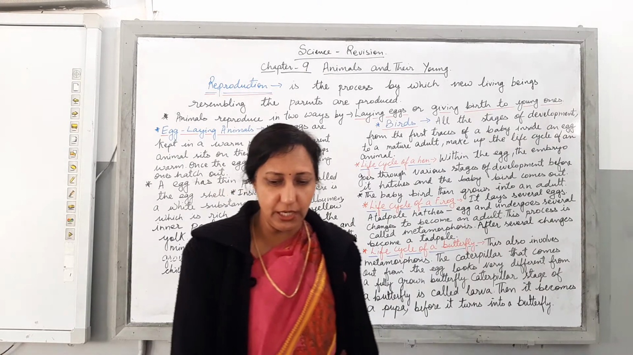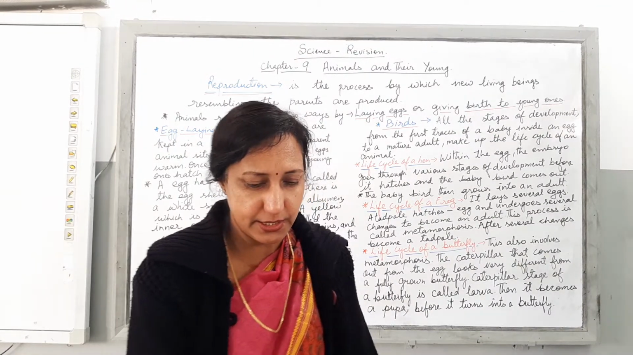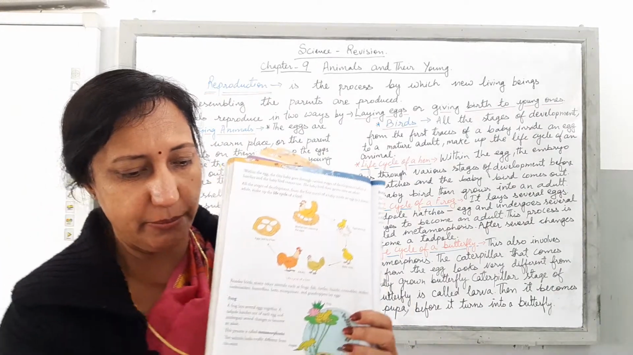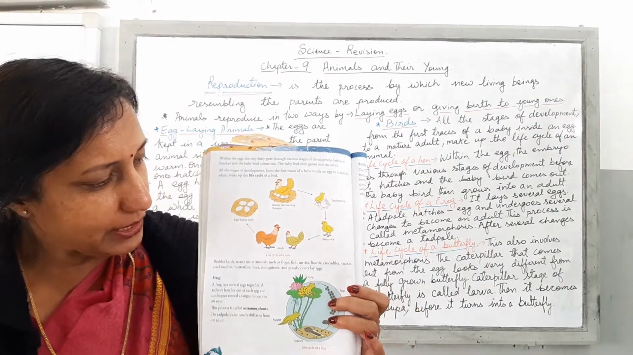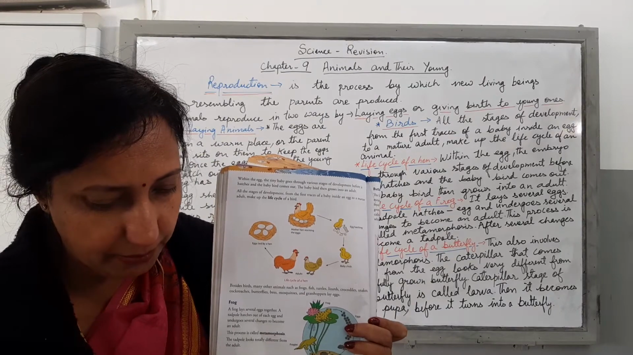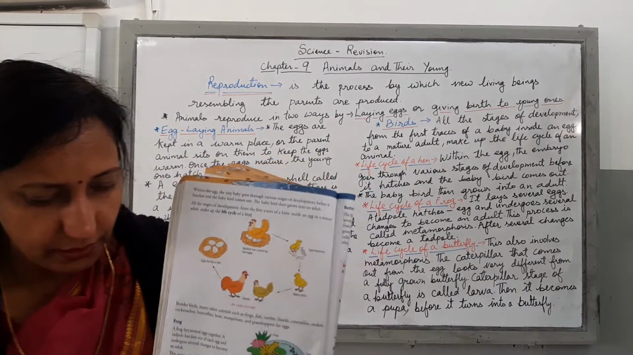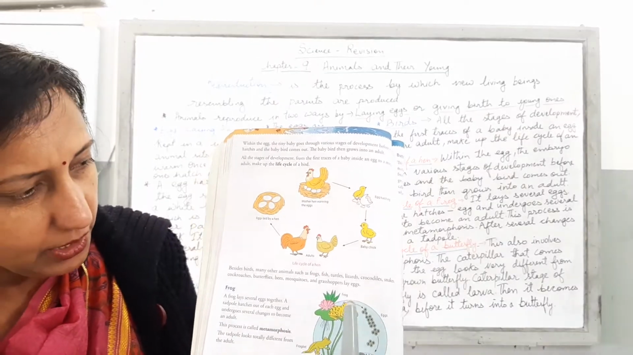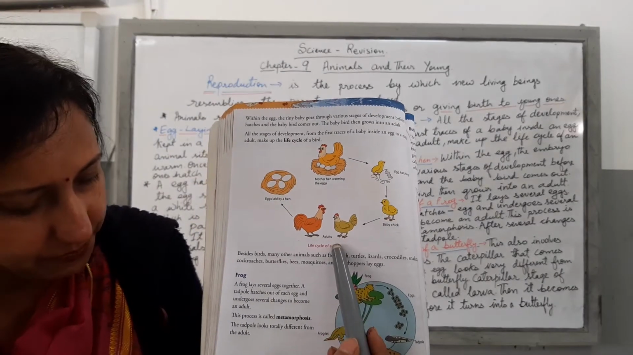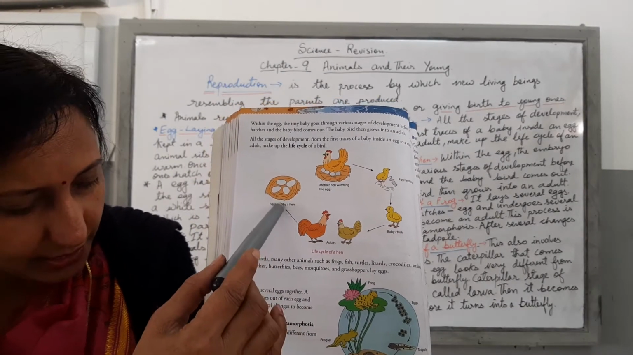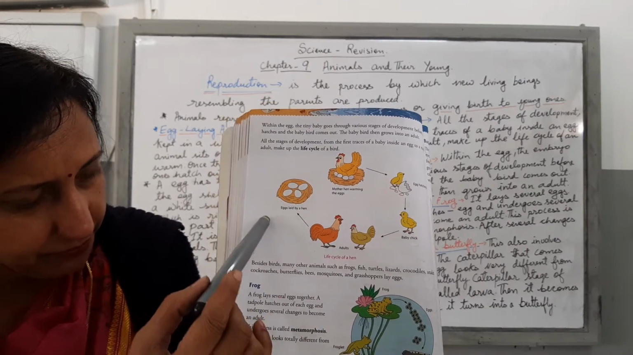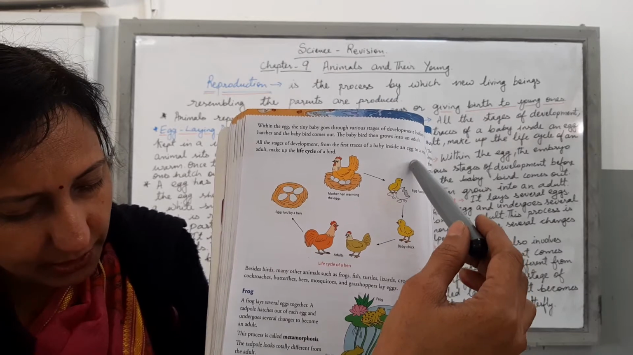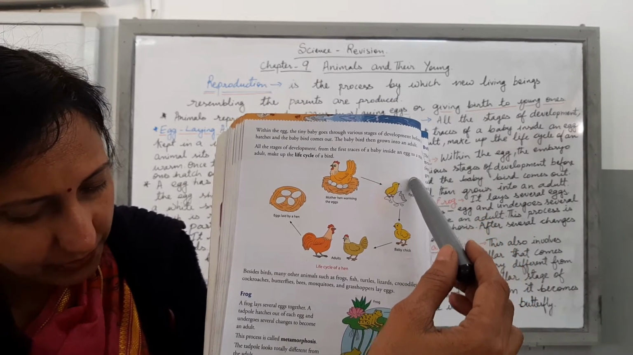So here, children, you can see the life cycle of a hen with the help of a diagram being given here. Here you can see the adults, children, then you can see the egg laid by a hen with the help of this diagram. Then, children, you can see the mother hen warming the eggs.